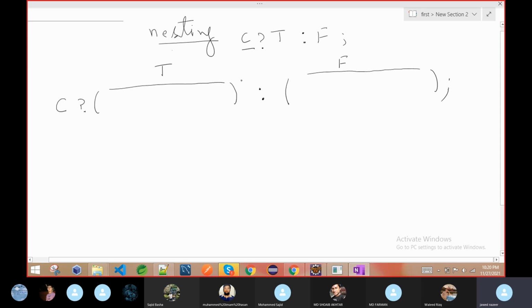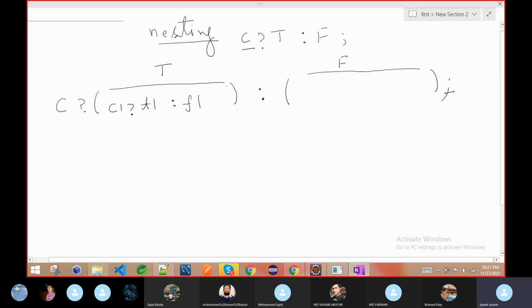Now maybe this true part is again a ternary operator, like suppose I am saying C1 as another condition, then this is the true part and this is the false part. Then we don't have to give the semicolon.